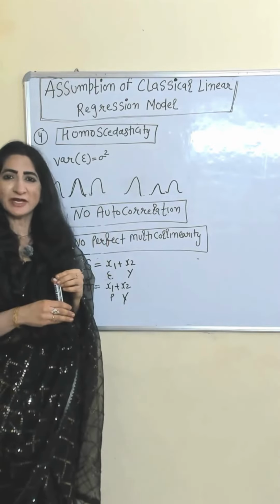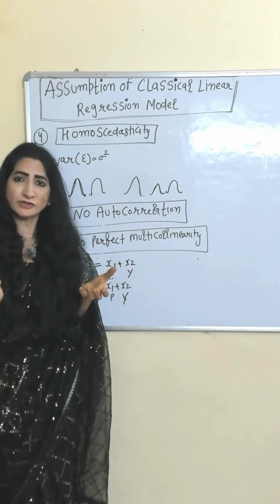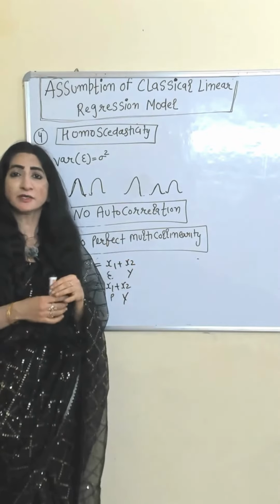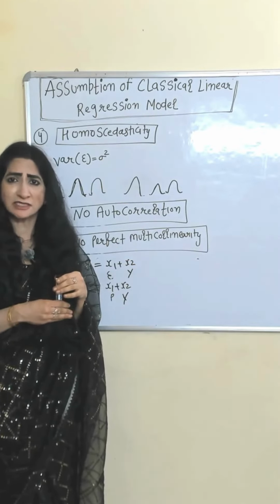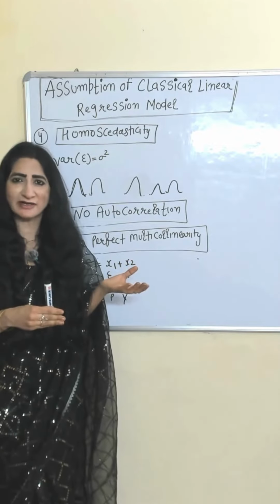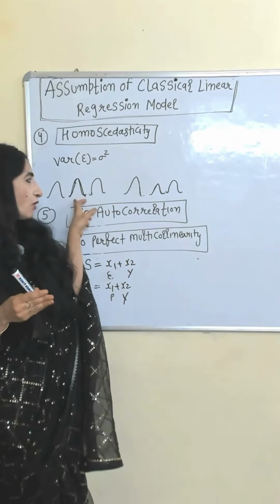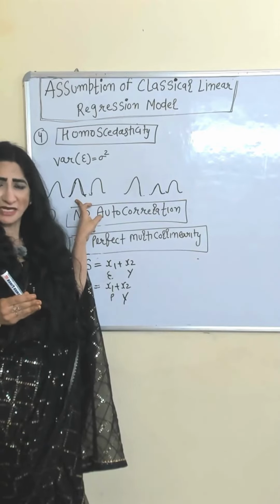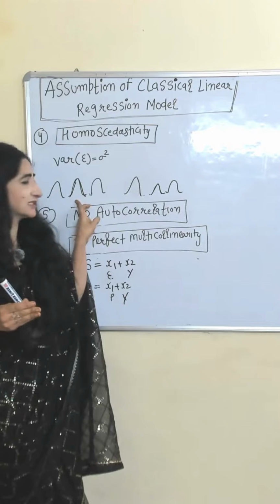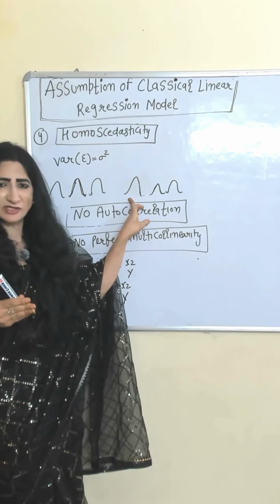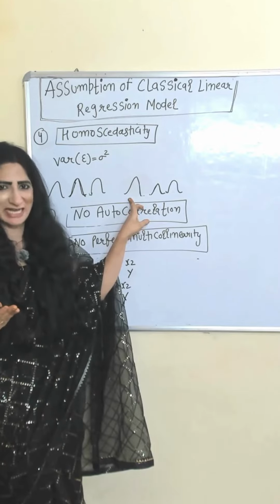Homoscedasticity. When variance of error term is constant for all values of independent variable, it will be called homoscedasticity. Just opposite, heteroscedasticity, when variance of error term is not constant. All normal distributions are the same, that means variance is same, which shows homoscedasticity. All normal distributions are not the same, that means variance is not same, which obviously shows heteroscedasticity.